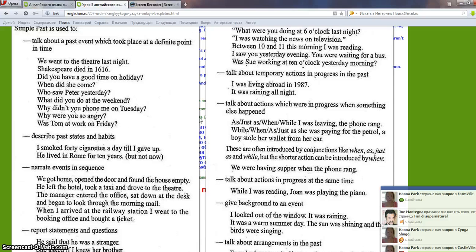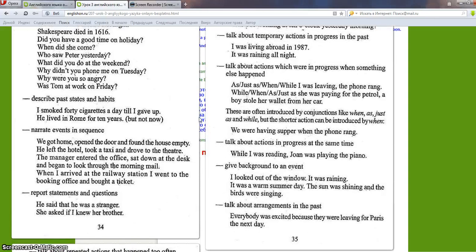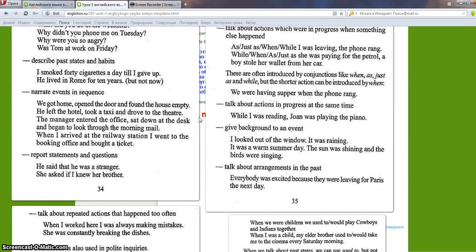The next rule is when we give background to an event. For example, I looked out of the window. It was raining. It was a warm summer day. The sun was shining and the birds were singing. One more, when we talk about arrangement in the past. For example, everybody was excited because they were leaving for Paris the next day.